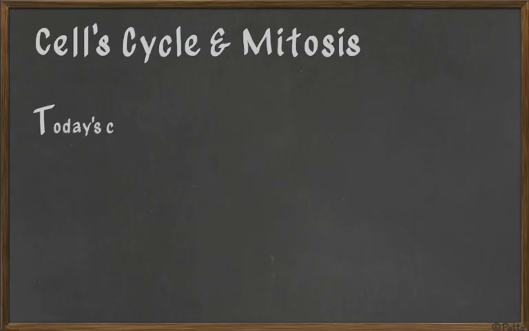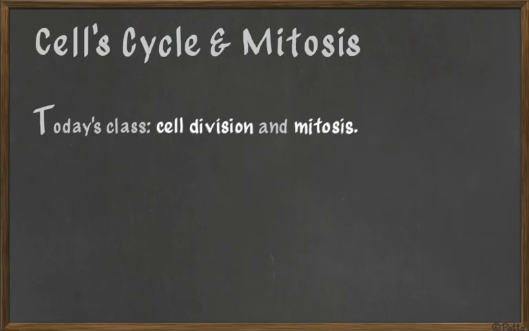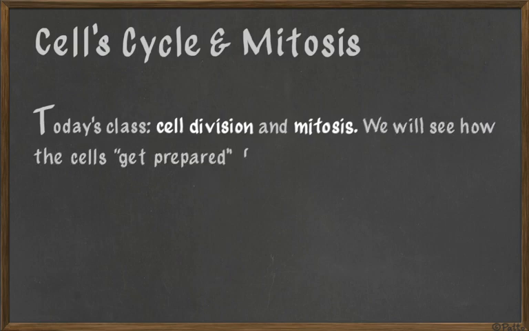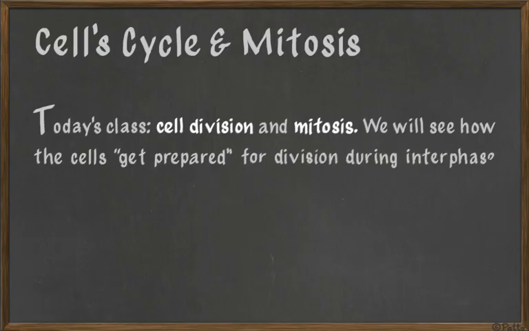Some cells grow after they have been divided and they don't do anything more. They keep doing their life, they don't divide anymore. But some cells are going to go through cell division, through mitosis, sometimes through meiosis. Okay? So in this beginning of the class, we're going to see the preparation for cell division.